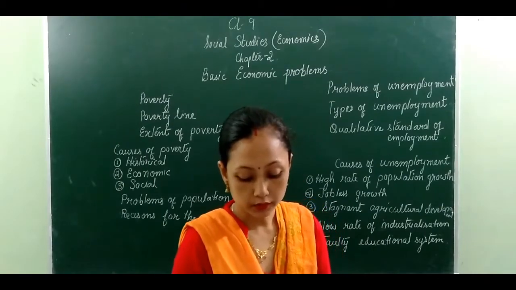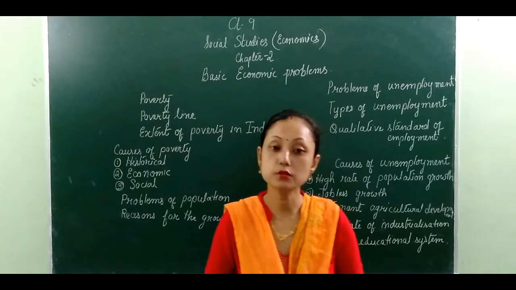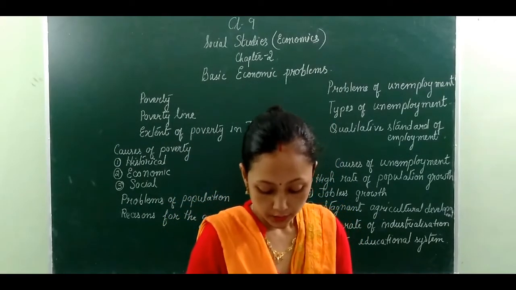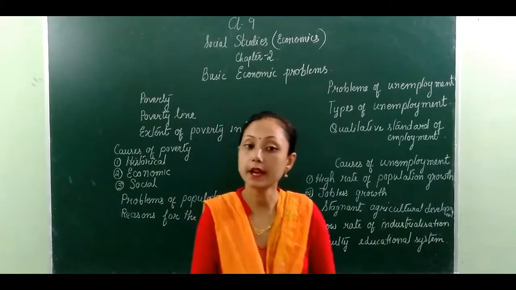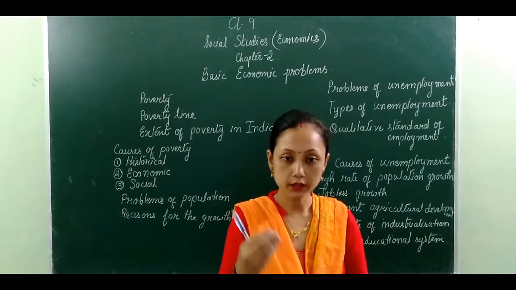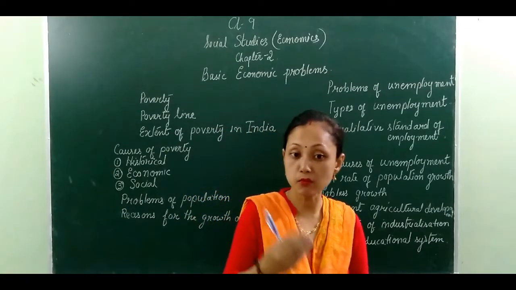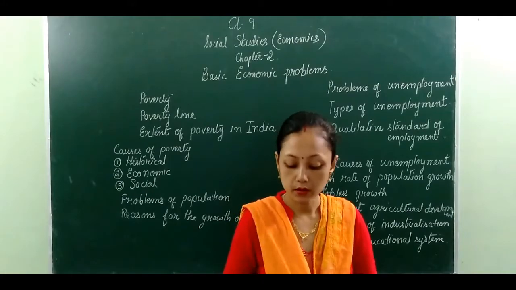In the world area, the share is 2.4%. Now let's see, in India, which state is the most populated? According to the different censuses, UP is the most populated state in our country.